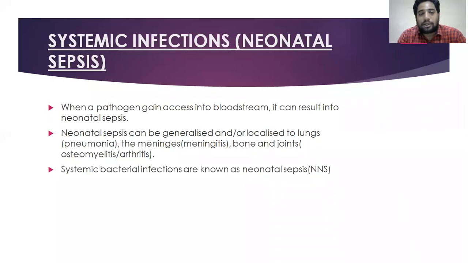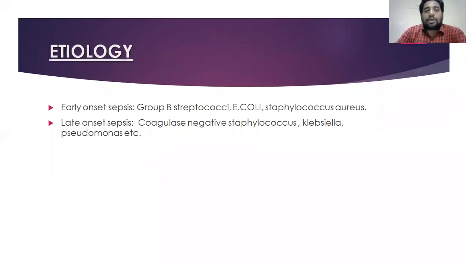The term neonatal sepsis is used for systemic bacterial infections. Etiology: there are a lot of organisms, but most commonly group B streptococci, E. coli, Staph aureus, coagulase-negative staphylococci, Klebsiella, and Pseudomonas.